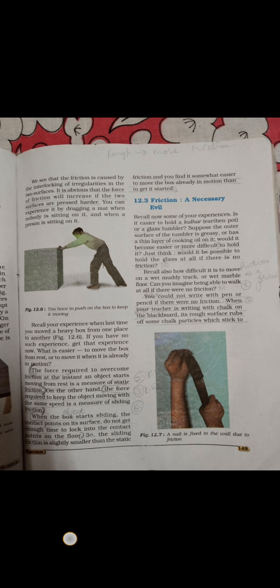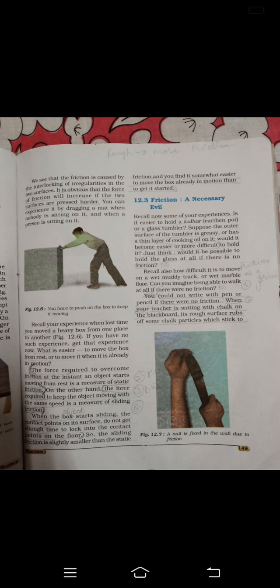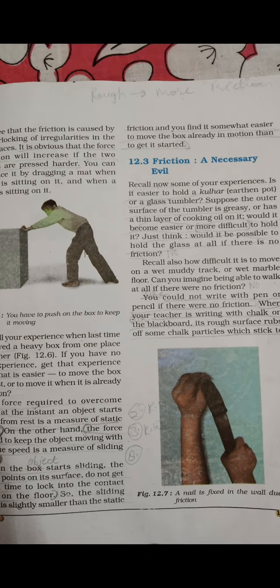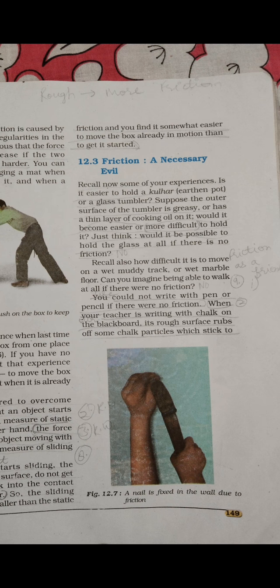So when the object is already in moving position, it is easier to move, but when an object is at rest, it is very difficult to move due to the maximum number of interlockings with the surfaces. When the box starts sliding, the contact points on its surface do not get enough time to lock into the contact points on the floor, so the sliding friction is slightly smaller than the static friction, and you find it somewhat easier to move the box already in motion.